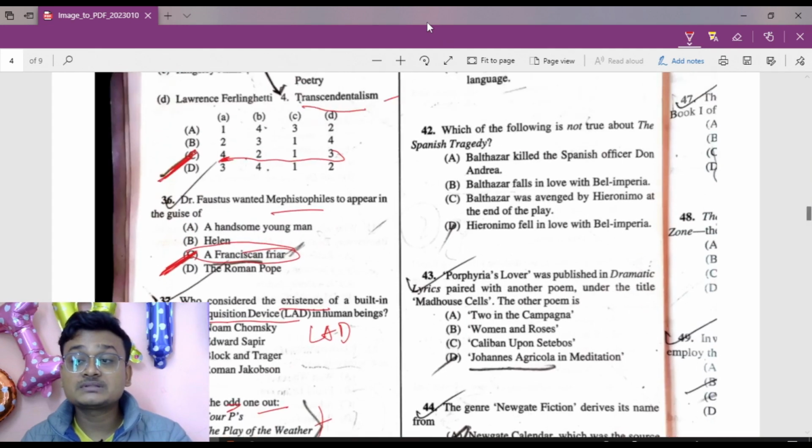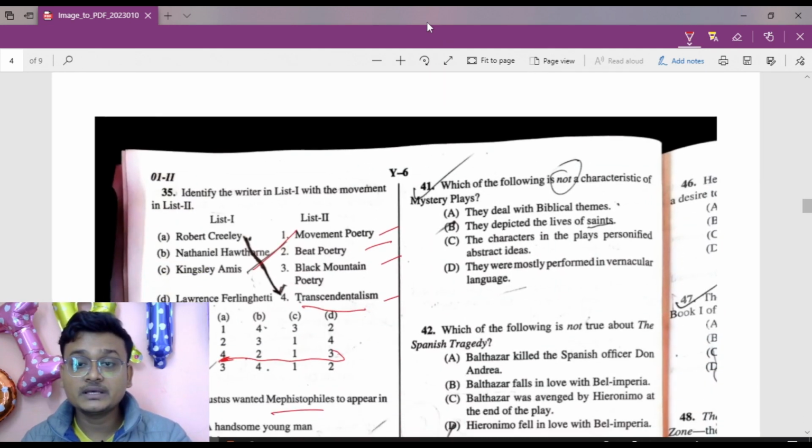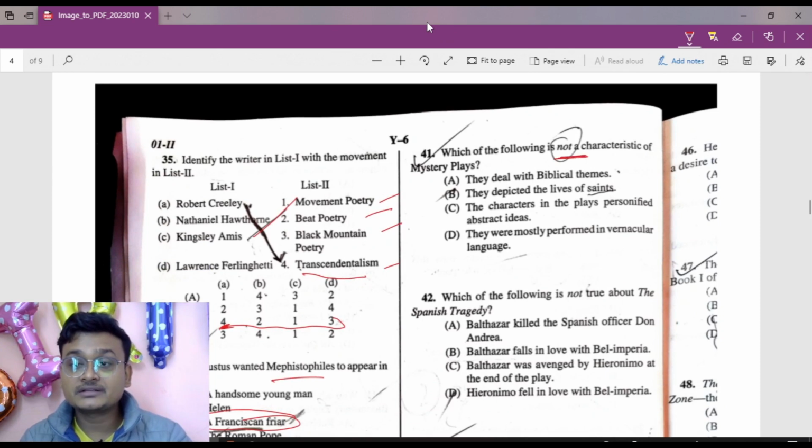Okay. Now move to question number 41. Here, which of the following is not a characteristic of mystery plays? That is, they depicted the lives of saints. No, mystery plays don't depict the lives of saints. Rather, miracle plays depict the lives of saints. So this is not the right one. So option number B is the right answer here.